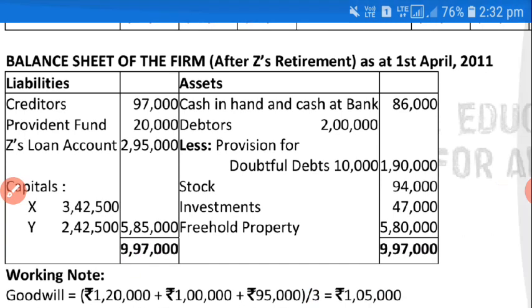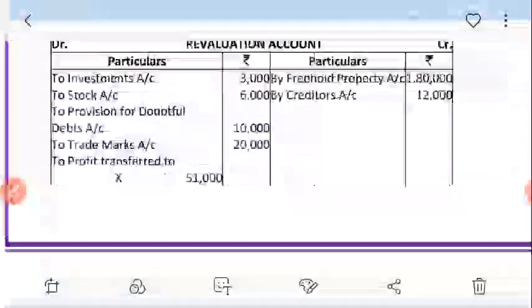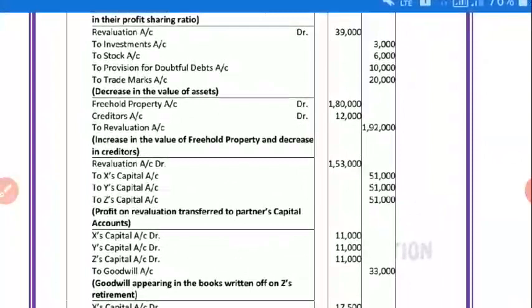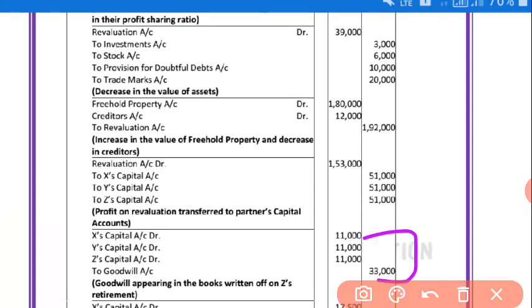How we have to pass the journal entries, I will show you. The first entry, as I told you, is not showing here. General reserve account debit to X capital, Y capital, Z capital, that will be 20,000. Okay, then after that a goodwill entry will be there, that will be goodwill account debit to X capital, Y capital, Z capital, 11,000 will be there. That I think is written here. Okay, but the first entry was not written here.